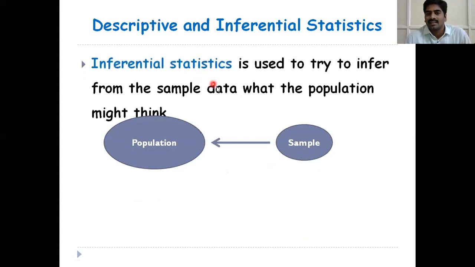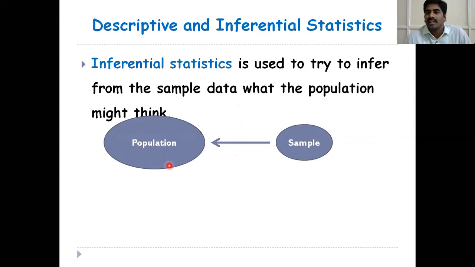Inferential statistics is used to try to infer from the sample data what the population might think. Most of the time in research, as I said in the previous class, we cannot collect the entire population. Suppose you are doing a study on pregnant women; your study population is pregnant women. You cannot take data from all the pregnant women in India.